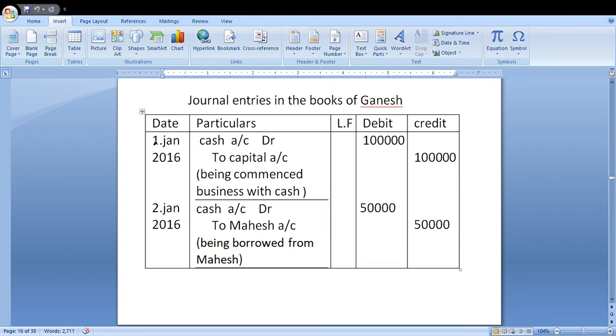Enter the entry. First date, January 1, 2016. Particulars: cash account debit to capital account. Being commenced business with cash. Debit amount, credit amount. This entry is over.